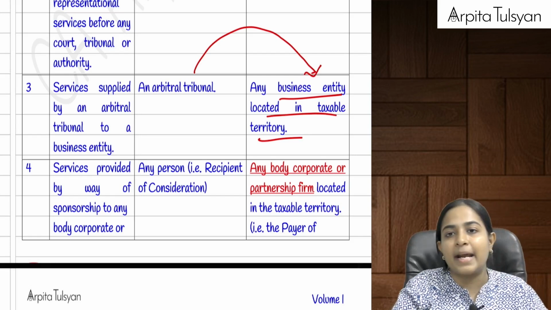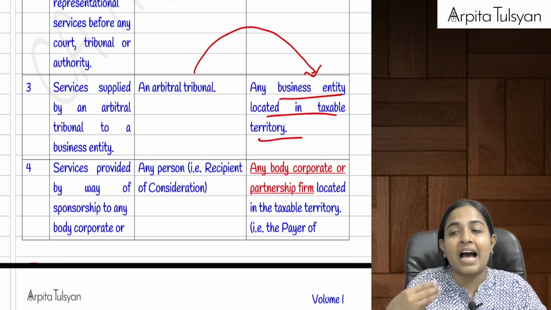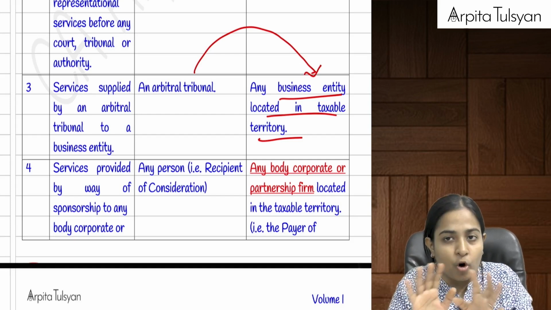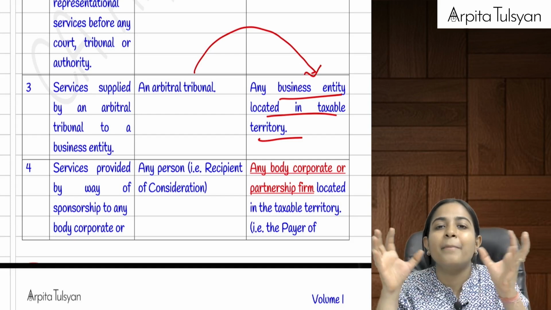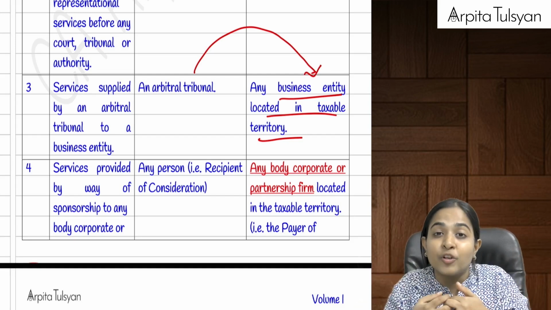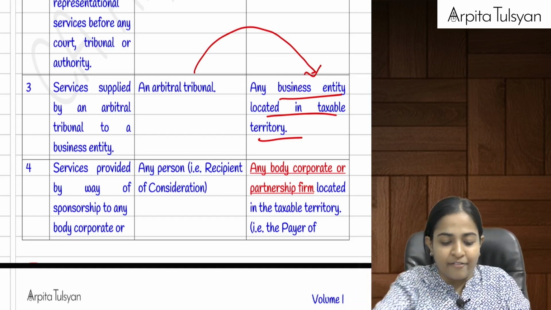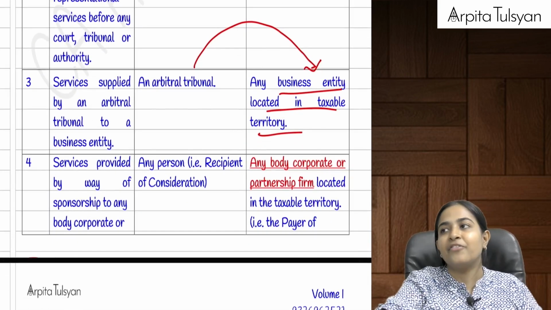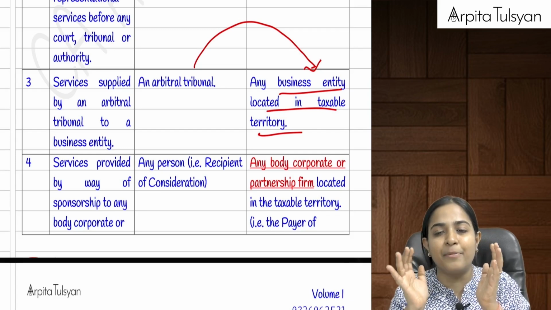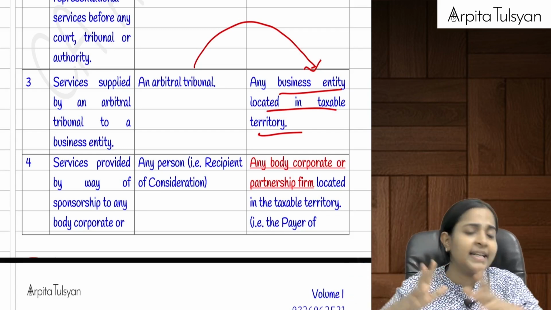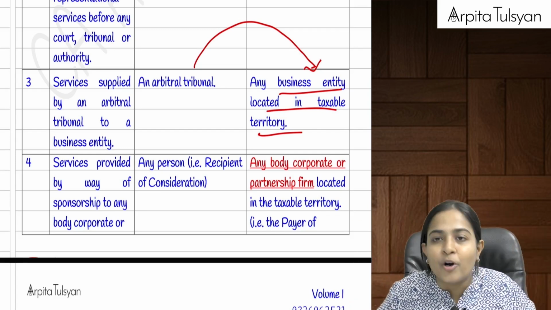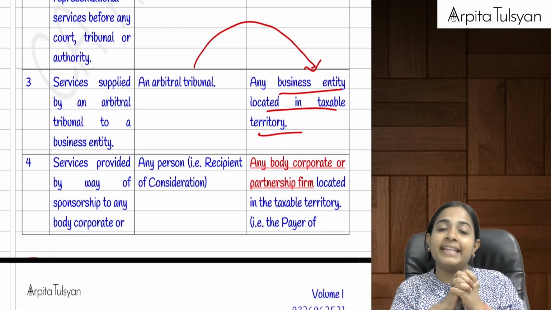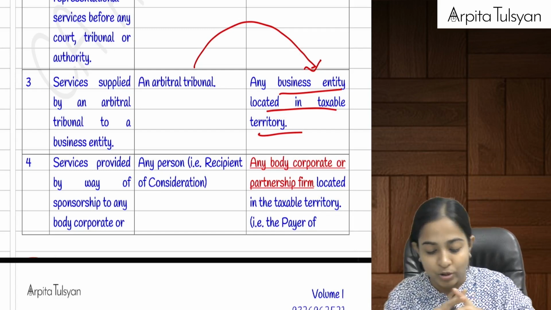Now, arbitral tribunal. What is the work of an arbitral tribunal? It is nothing but an arbitrator, just like, not exactly, but just like a mediator between two parties, where you do out of the court settlement, where you don't want to drag it to the court. If you want to drag it to the court, then the lawyer, the advocate, is going to come into the picture. But if an arbitral tribunal is providing services to any business entity, relief is given to that arbitral tribunal. You need not pay the taxes. You just collect the value of services from the business entity, and then the business entity will be liable to pay the tax to the government.